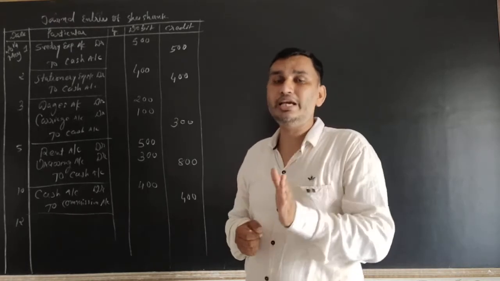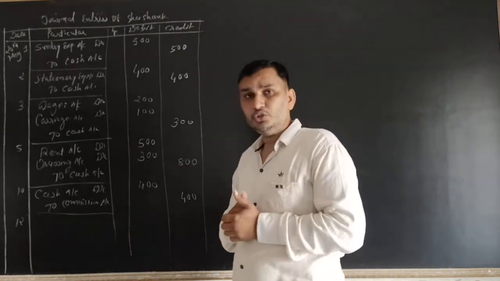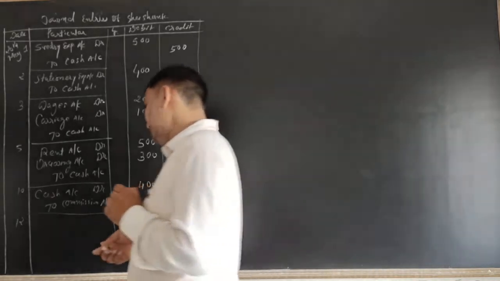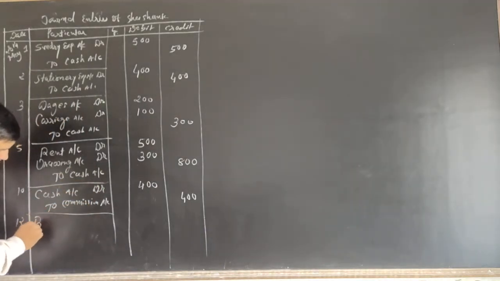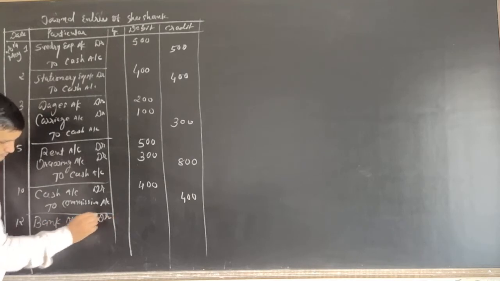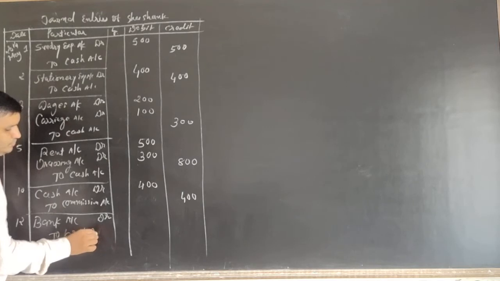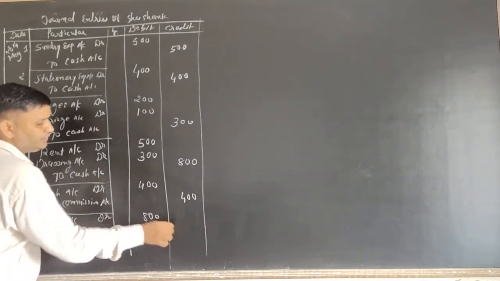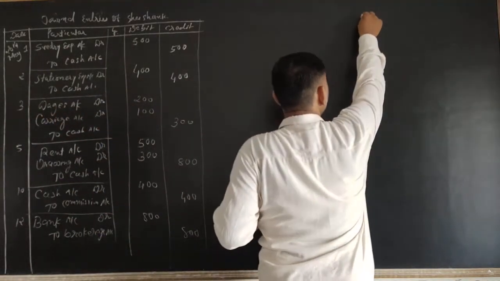We consider that the check received is deposited in the bank. So our bank balance is increased. And second thing, we received brokerage, so the brokerage is income, so bank account is debited to brokerage account. The amount is 800. Now next one,